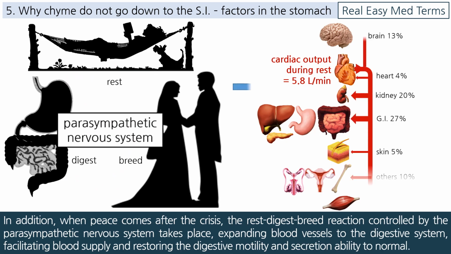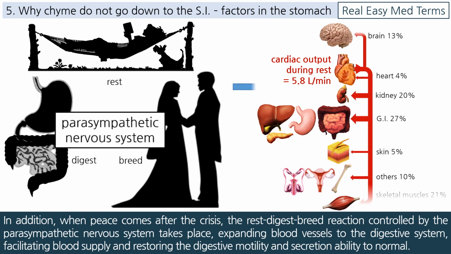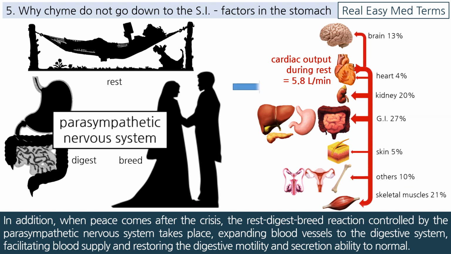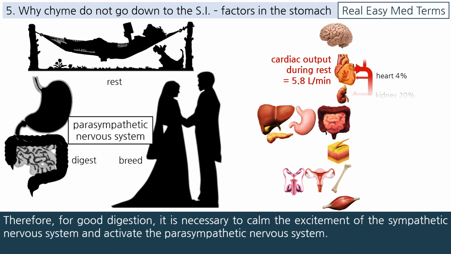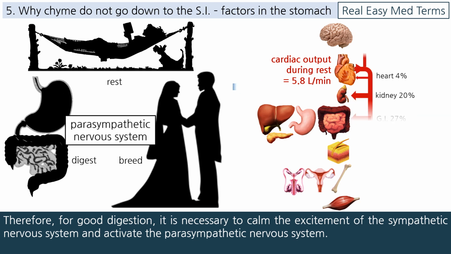In addition, when peace comes after the crisis, the rest-digest-breed reaction controlled by the parasympathetic nervous system takes place, expanding blood vessels to the digestive system, facilitating blood supply and restoring the digestive motility and secretion ability to normal. Therefore, for good digestion, it is necessary to calm the excitement of the sympathetic nervous system and activate the parasympathetic nervous system.